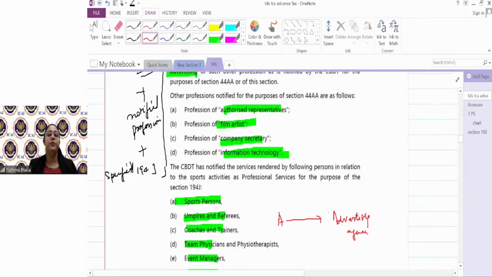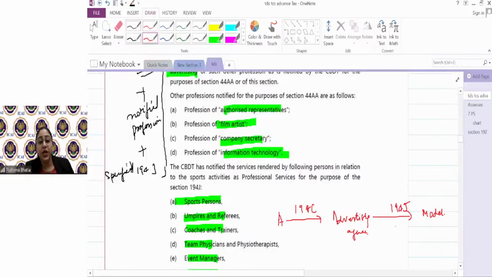For that, for the pure purpose of advertising, he will deduct TDS under 194C. When an advertising agency is making payment to any model, say, or any actor, they will deduct the TDS under 194J. If I am making payment to a normal accountant, in the sense of a person who's a graduate, to keep my accounts, I will deduct TDS under 194C.